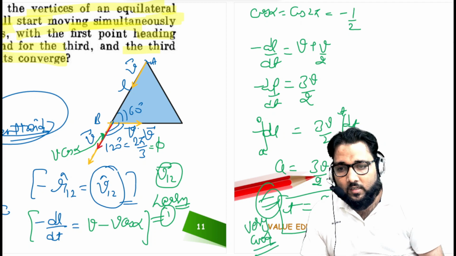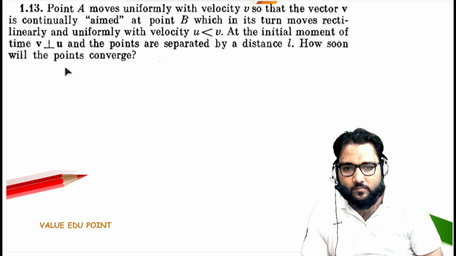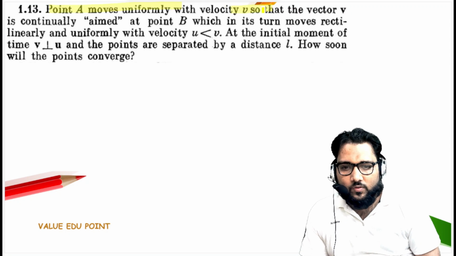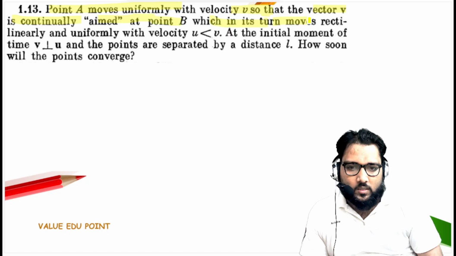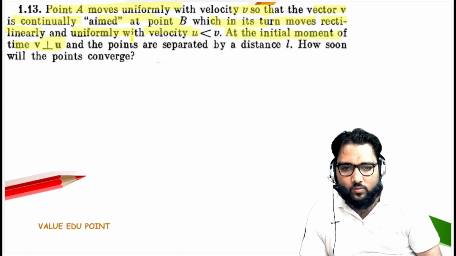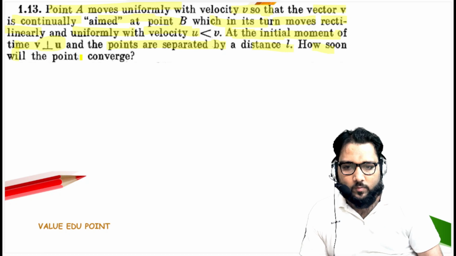Now what is the next question? Point A moves uniformly with velocity v, such that v is continuously aimed at point B, which moves rectilinearly and uniformly with velocity u, which is less than v. At the initial moment, v is perpendicular to u, and the points are separated by a distance L. How much time will it take for the points to converge?